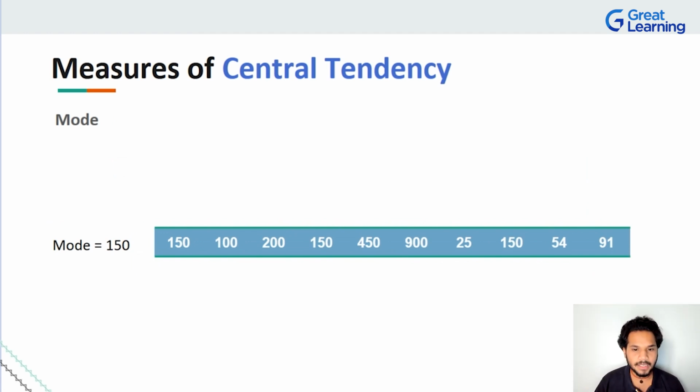What about mode? Mode is very different from all the other measures, because here you really do not require any sort of order. You do not require any sort of meaningful metric to actually find it. All you have to do is look at the frequency of occurrence. Here, look at this. If I say mode is 150, it means that 150 is the most occurring element out there, right? Look at this, 150, 100, 200, 150. This 150 is the one which has been repeated the most times. As simple and straightforward as that. This eventually has to be the mode.